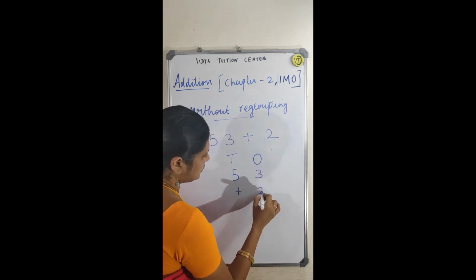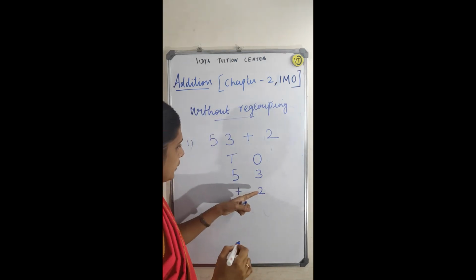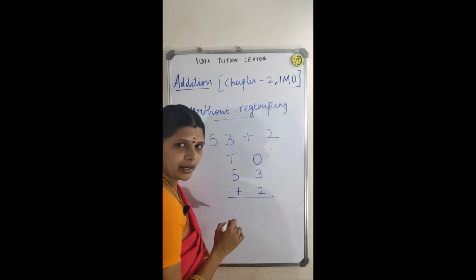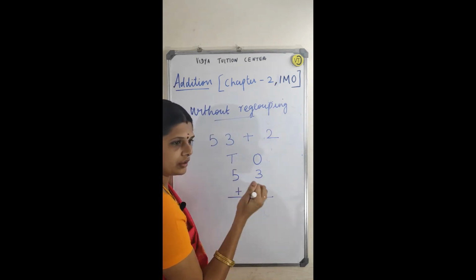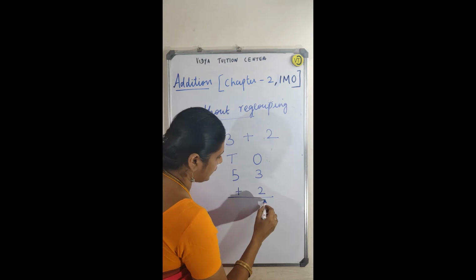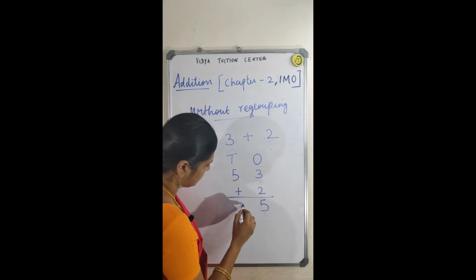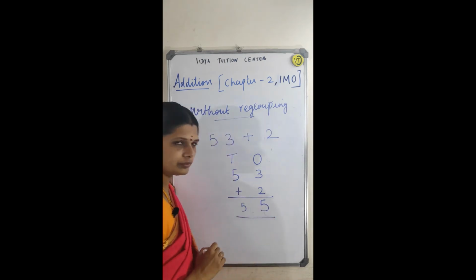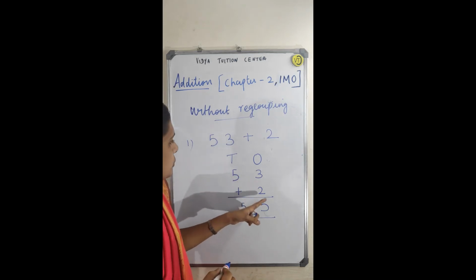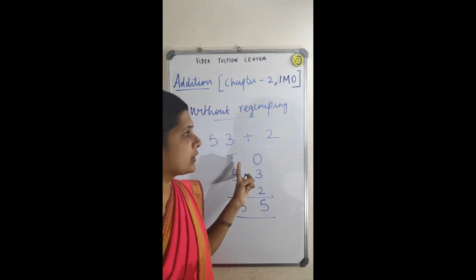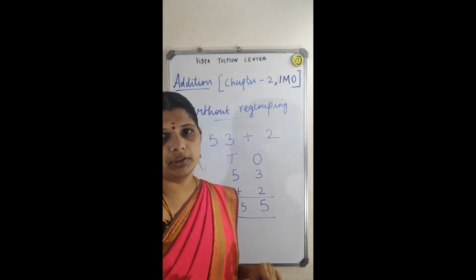Then plus 2. Okay. In your school they taught you like this, right? Then you can add 3 plus 2. What is 3 plus 2? 3 plus 2 is 5. Then 5 you have to bring this down. Okay. There is no carryover. There is no carryover. So this is without regrouping.